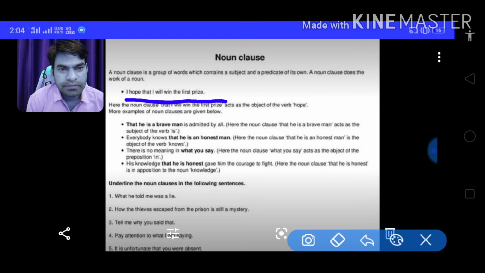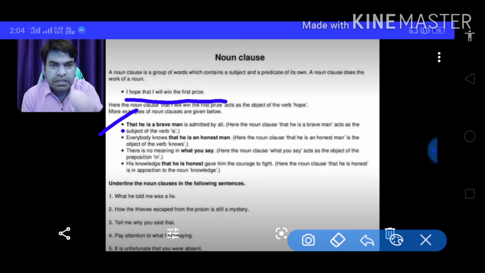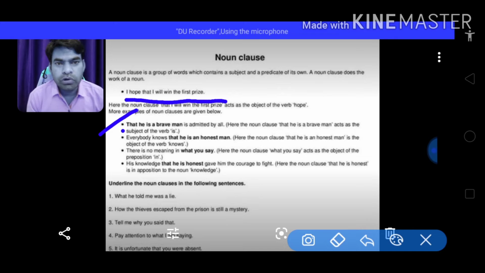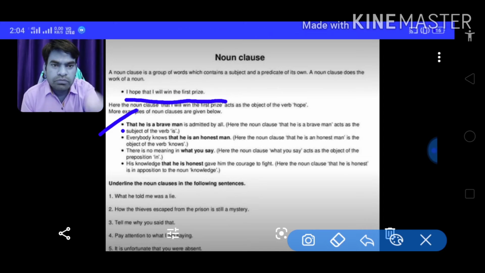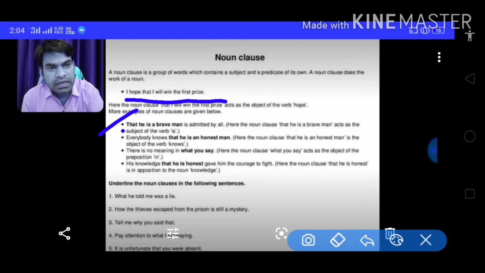The first one, friends: that he is a brave man is admitted by all. In these sentences, the noun clauses have been shown in bold letters. The letters in bold are the noun clause.